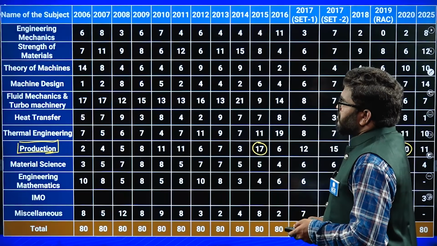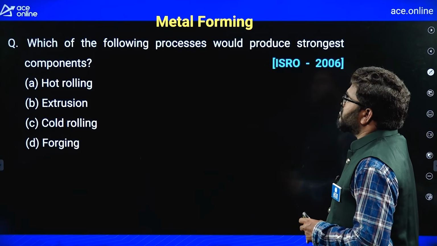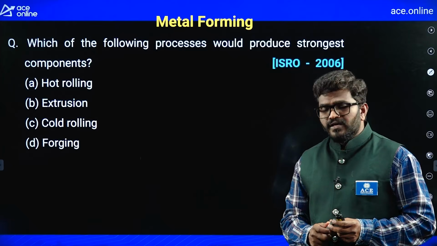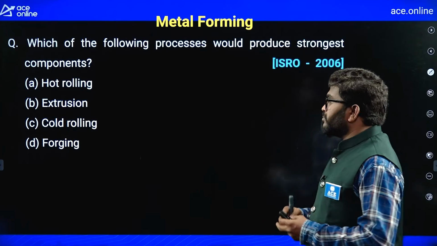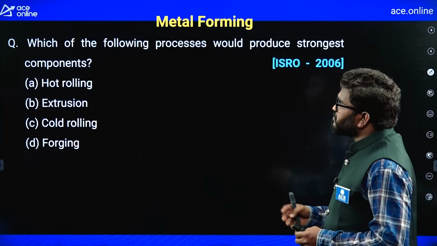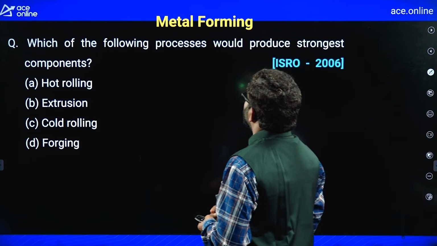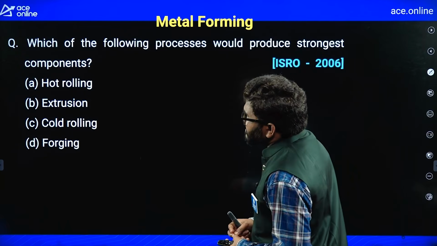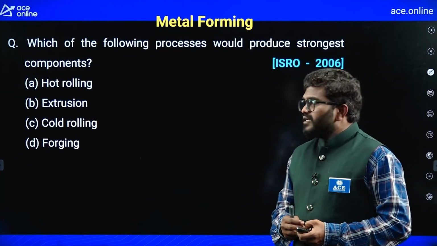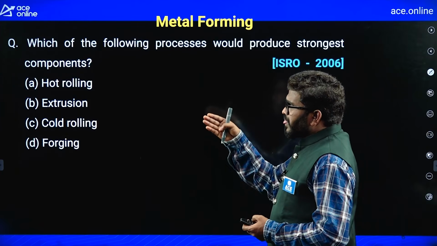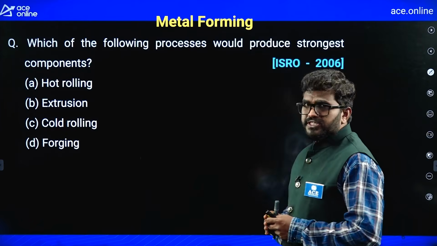Now, first of all, let us come to metal forming. See what type of questions they'll ask. The question here is, which of the following processes would produce the strongest component? Remember, all are metal forming operations.